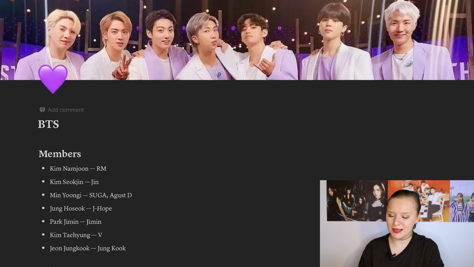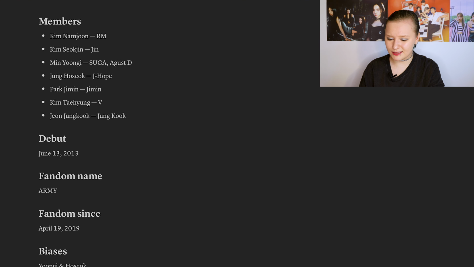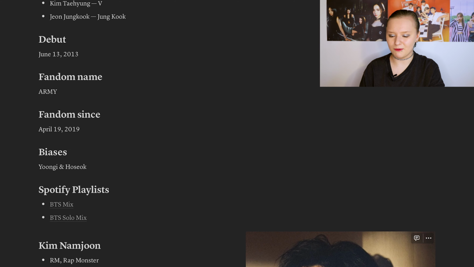The structure of this page is basically the same, so we'll be a little bit faster with the rest of them. And here we have members, debut date, fandom name, fandom since the date I became a fan, biases, here Yoongi and Hobby, and Spotify playlist. Not all of them are finished, but still I liked them just because. And I'm in fandom since April 19, 2019. It's not the exact date at all.